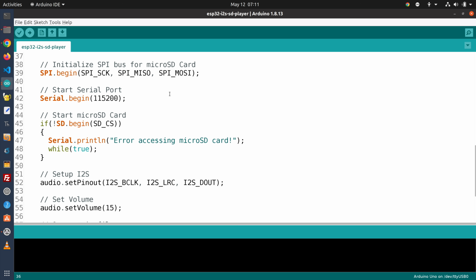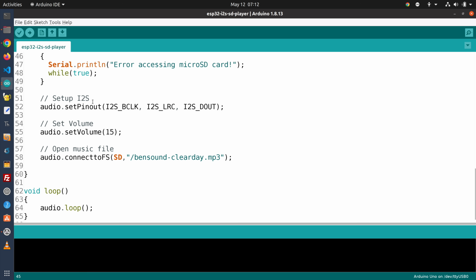Now we'll initialize the SPI bus over here for the micro SD card. We'll start our serial port, and then we'll start the micro SD card over here. Now we're going to set up I2S, and as you can see, it's very easy to do with the audio library. We just do set pinout, and we pass to it the parameters of our I2S connection. We're going to set the volume initially. You can play with this level. Don't make it too high because you'll be surprised at how loud it gets.